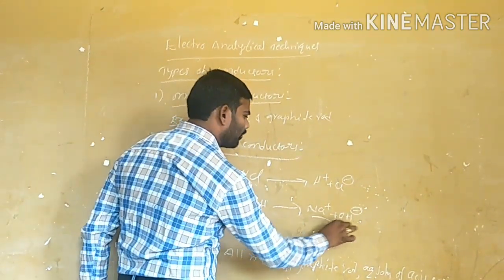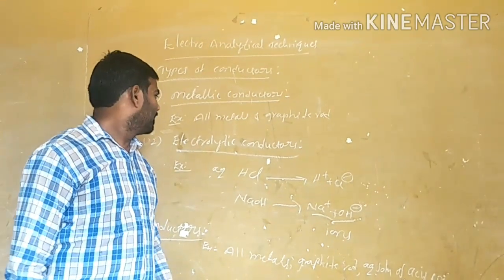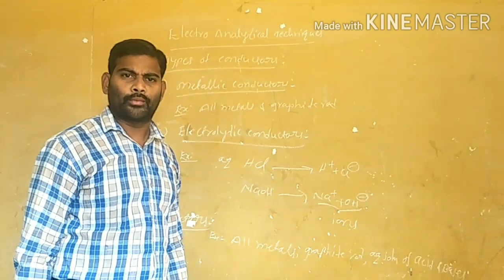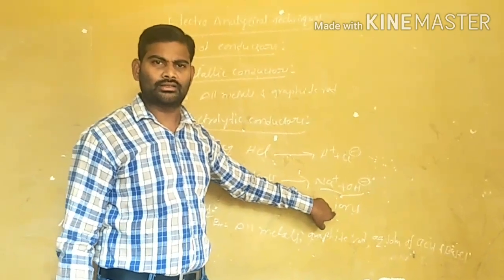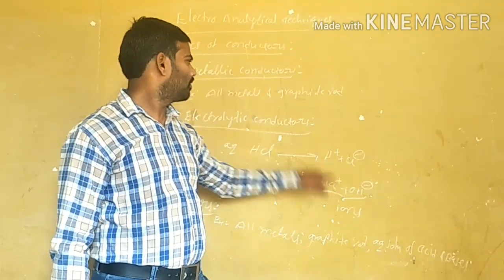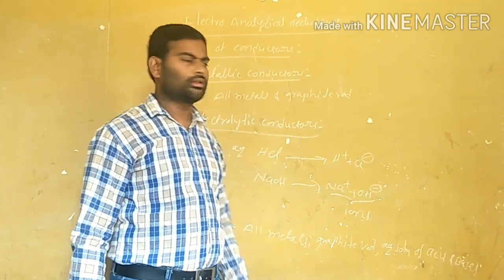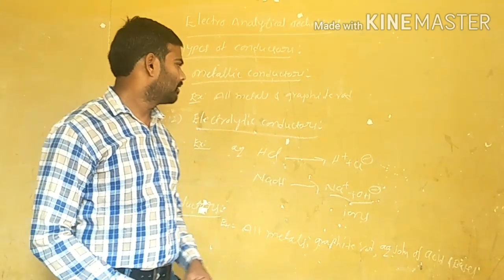These types of ions are produced first. Electrolytic conductors first undergo chemical decomposition producing ions, and now by the ions the electric current will be passed. This type of conductor is called an electrolytic conductor.